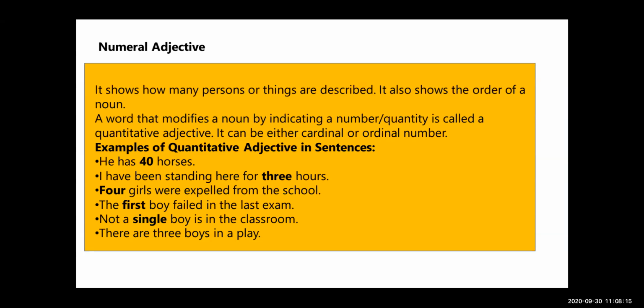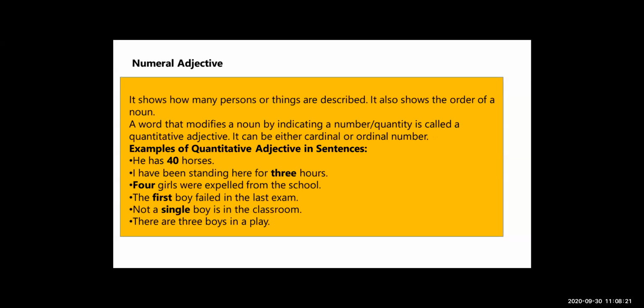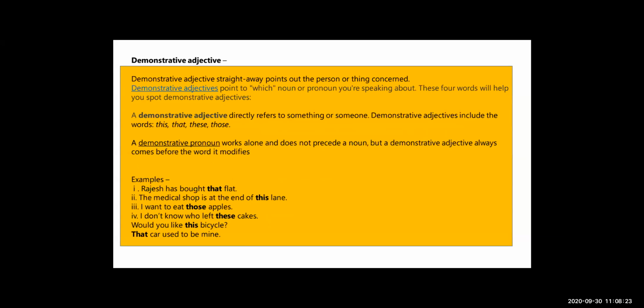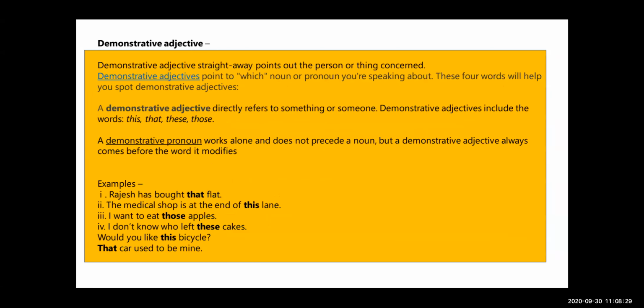Now see the next type, demonstrative adjectives. Demonstrative adjectives straight away point out the person or things concerned. Means that car, this fan, that man, that bicycle or this bicycle, that boy, such incident, these speeches.